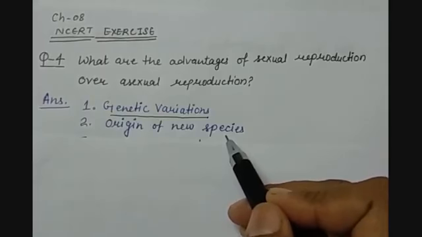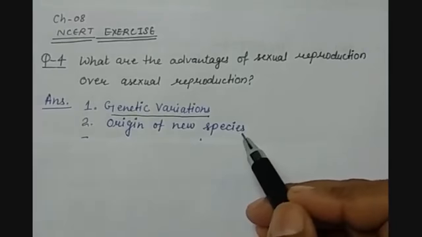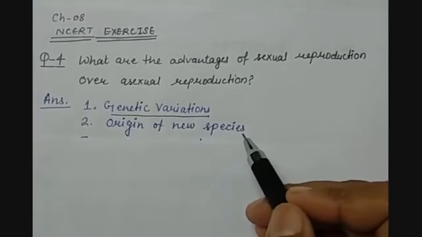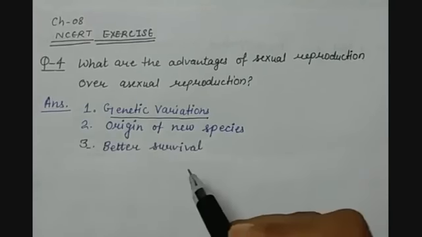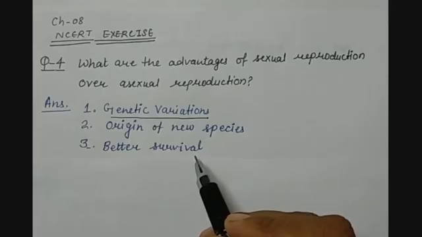There is one more advantage, that the sexual reproduction, as it is having variations in the genes, because of that, here the continuous evolution takes place in various of the species for the betterment of the organism. So it leads to a better survival of the species in the changed environments.